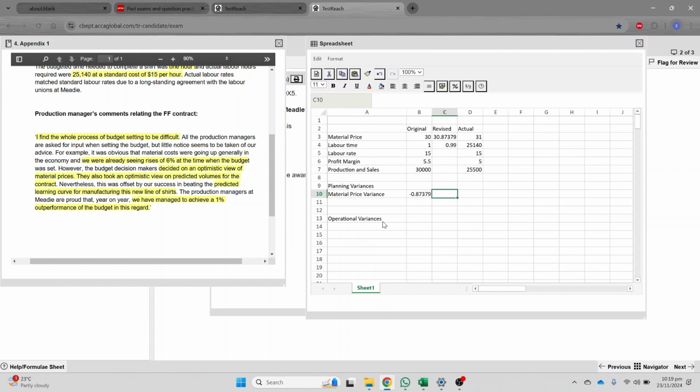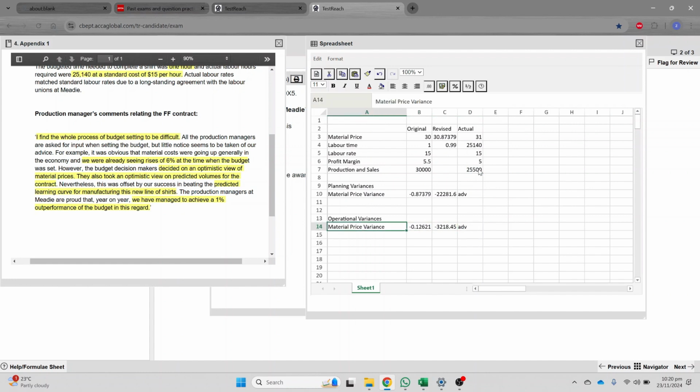So this is the difference, and you have to multiply this difference with the actual production quantity. So this is going to give you 22,000, and this is obviously an adverse variance, right? And then the material price variance in terms of operational. So operational variance is the combination of revised minus actual, right? And then multiply this with 25,500. So this is also adverse, right?